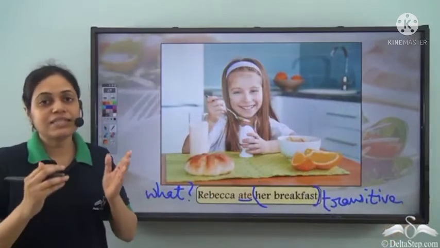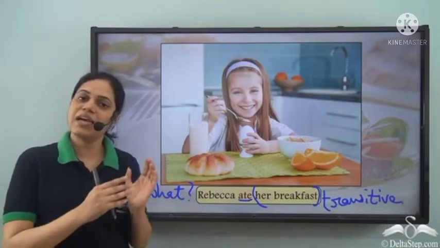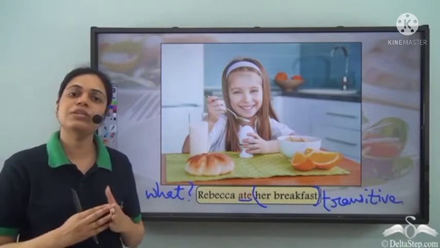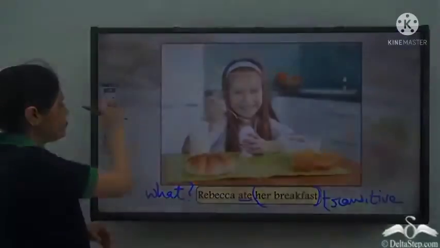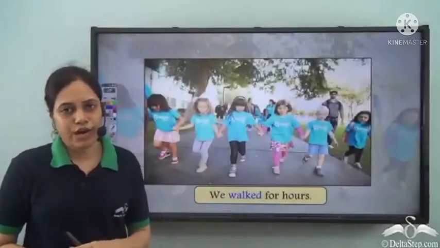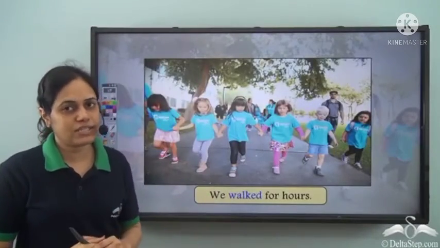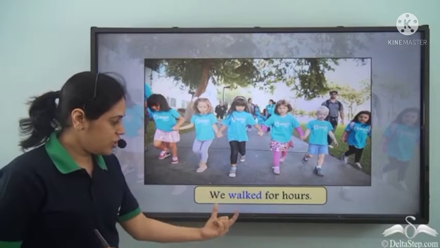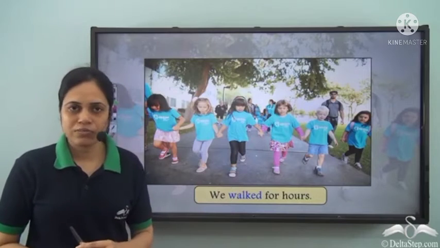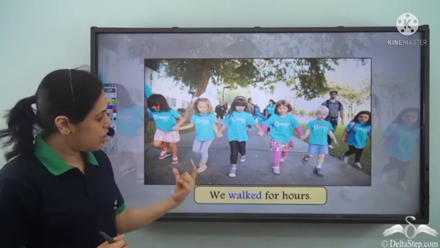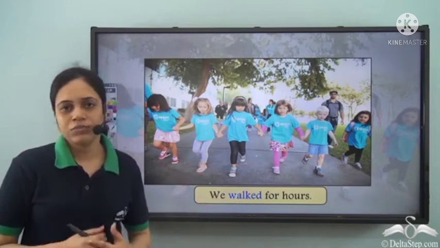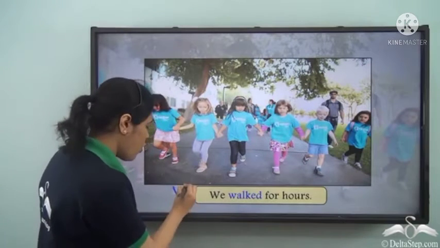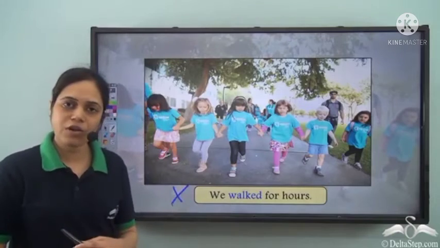So we see that the same verb can be treated as a transitive or intransitive verb depending upon the sentence. We walked for hours. Now is walked a transitive or an intransitive verb? Let us see. If I question, what did we walk? There is no answer. With whom did we walk? Again, there is no answer. So, there is no object to the verb walked.